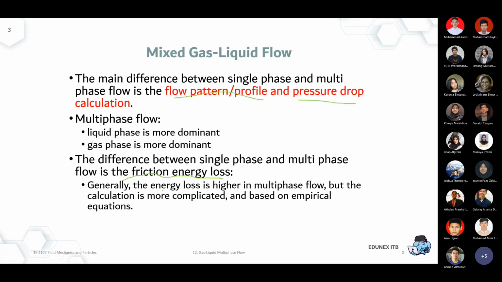For a single phase vapor, that's possible. But once it is combined into a two phase, usually it will increase up to one order of magnitude. So 10 times higher, sometimes even more than 10 times higher than a single phase pressure drop. Just remember that a multi-phase pressure drop will be in the order of one order of magnitude higher than a single phase pressure drop.